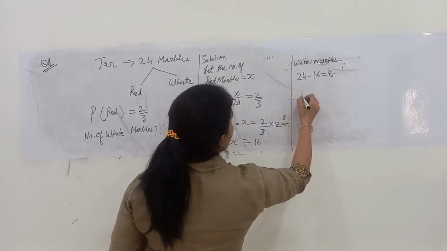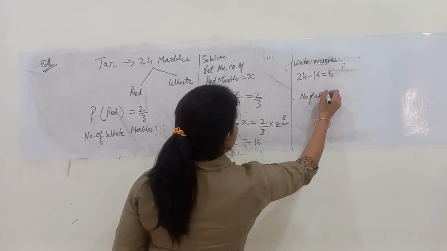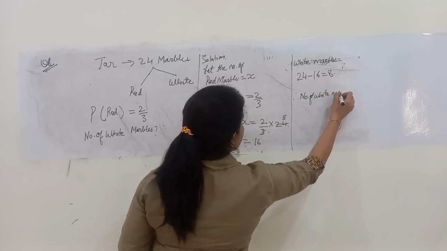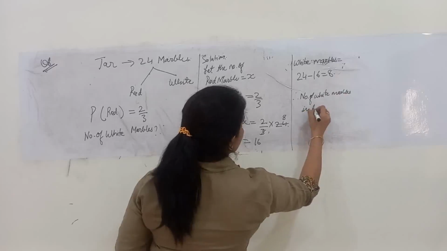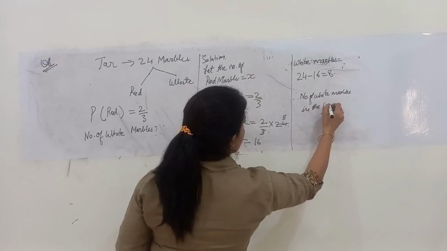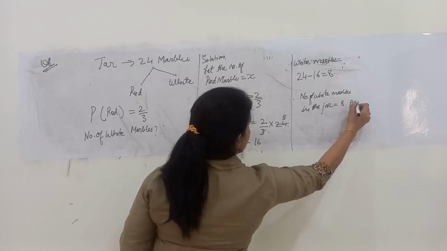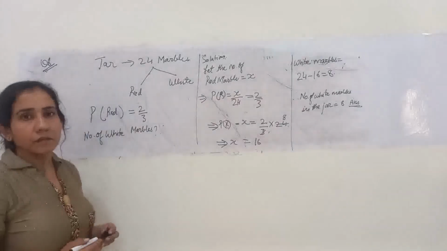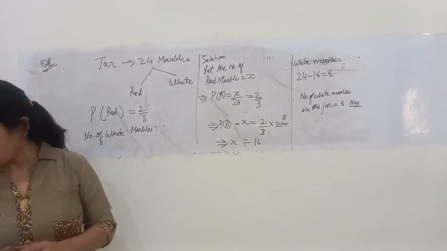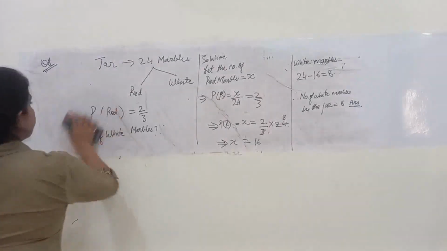Therefore the number of white marbles in the jar is 8, and that is my required answer.